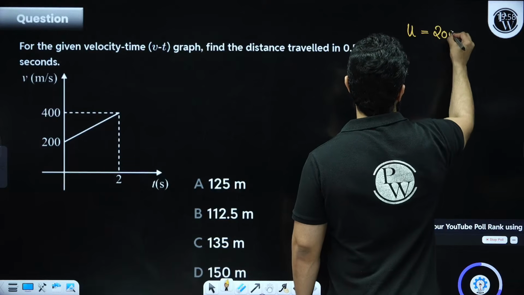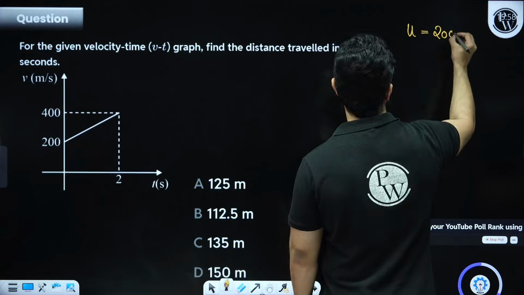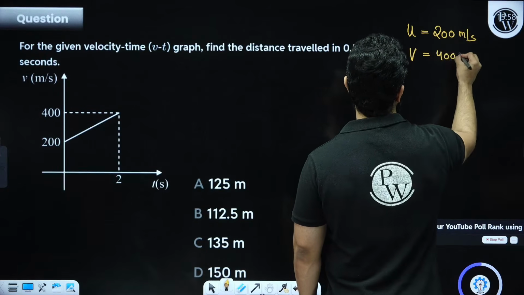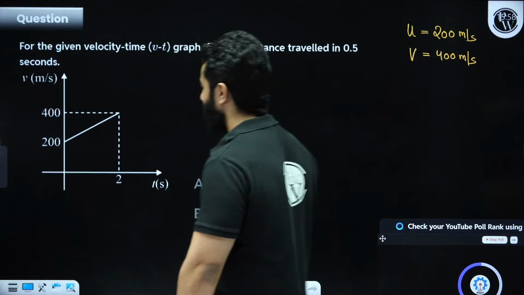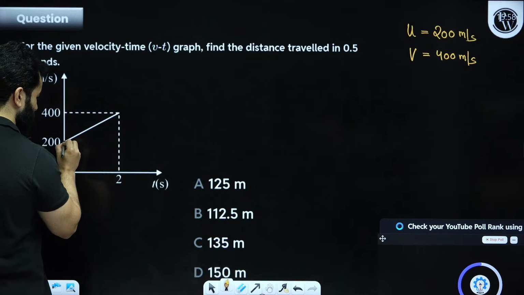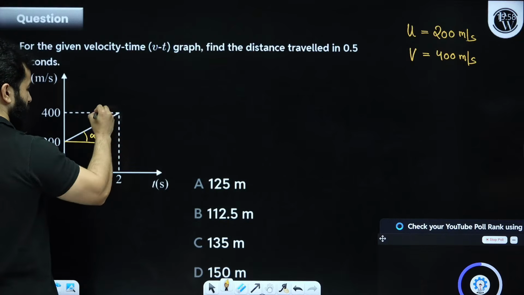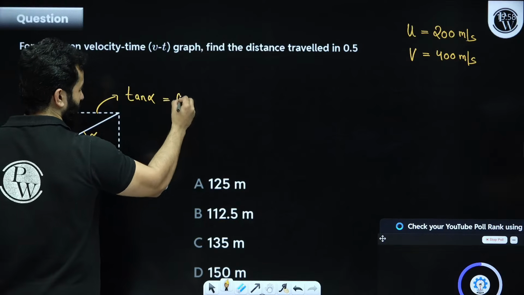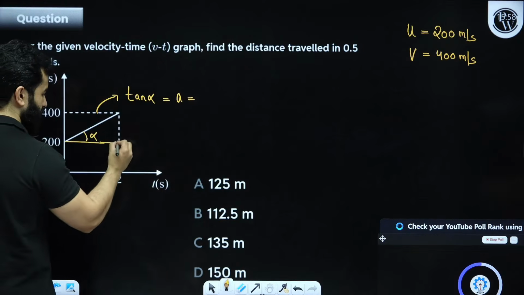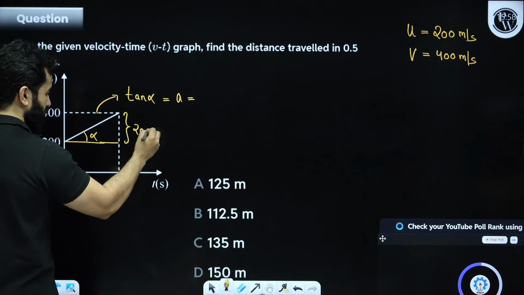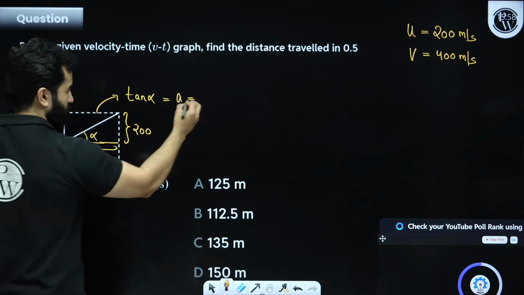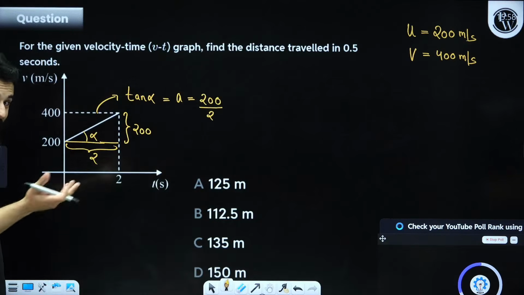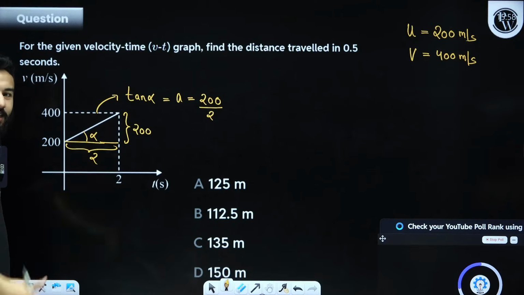Initial velocity is 200 meter per second. Final velocity is 400 meter per second. See, I obviously know that if I find the slope of this graph, that is tan alpha, that will simply give me acceleration, and this is 200, this is 2, so this is going to be 200 divided by 2, because average acceleration will be the same since we have got a uniformly accelerated motion, right?